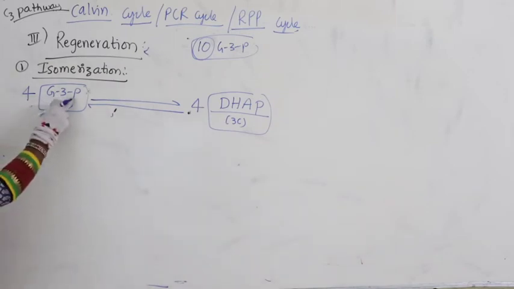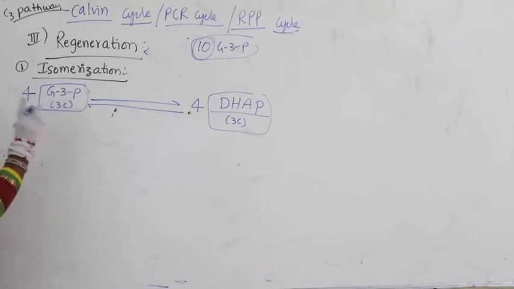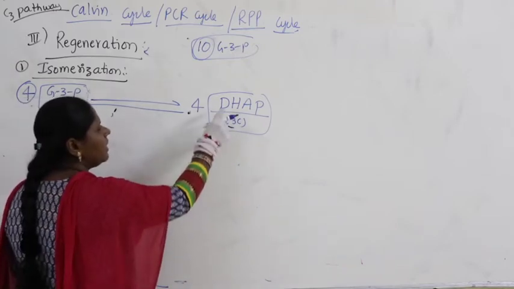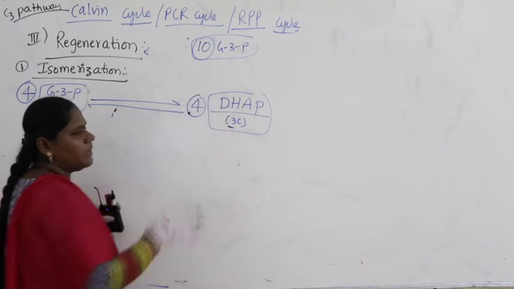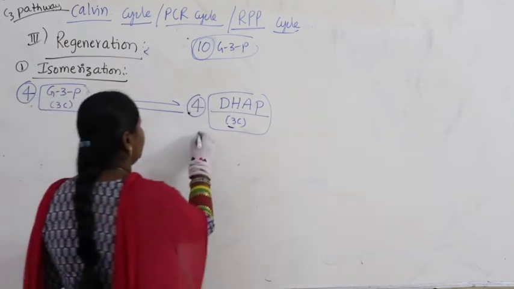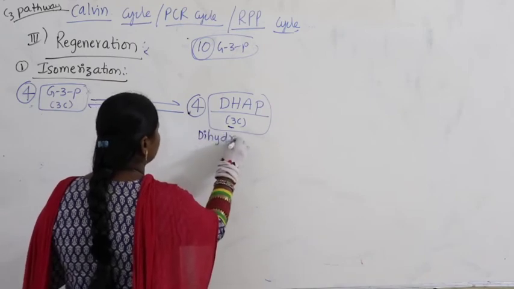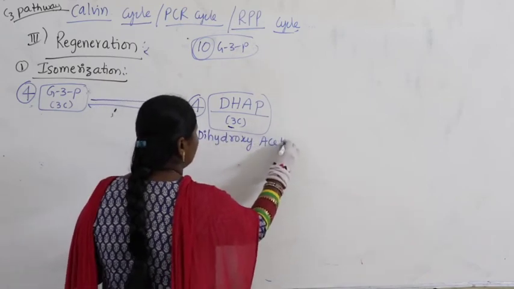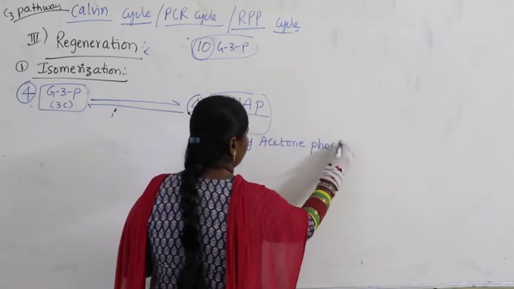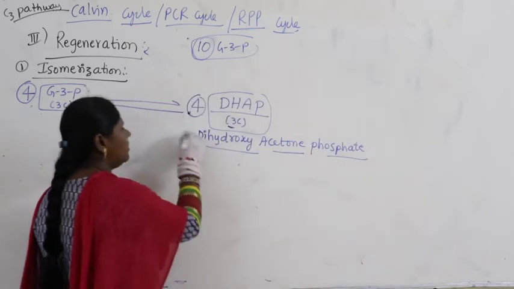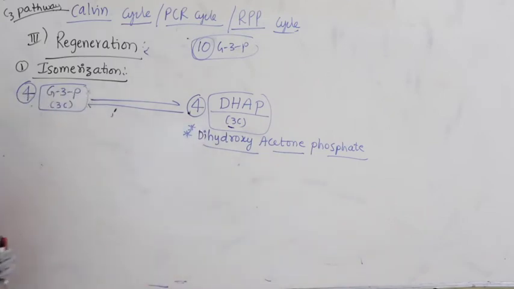What is G3P? Glyceraldehyde 3-phosphate. 4 molecules of glyceraldehyde 3-phosphate, each one having 3 carbons, are converted into their own isomer. Isomer means it also has 3 carbons. 4 molecules of DHAP. What is DHAP? Dihydroxyacetone phosphate. How many carbons? 3 carbons. Now try to remember the name of the enzyme.